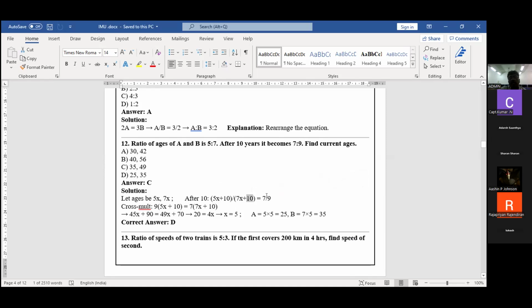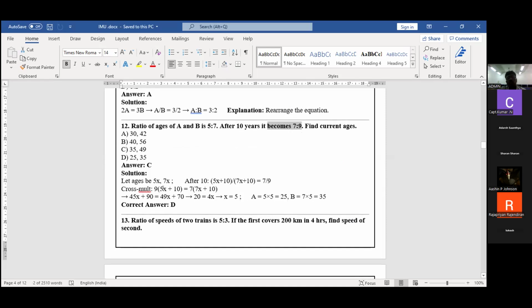Solve this and the ratio should equal 7:9. This is the formula you must understand. The present ratio is 5X, plus 10 after 10 years, over 7X plus 10, and if I solve this the ratio should be 7/9.